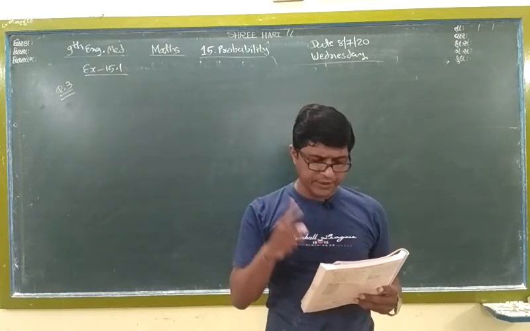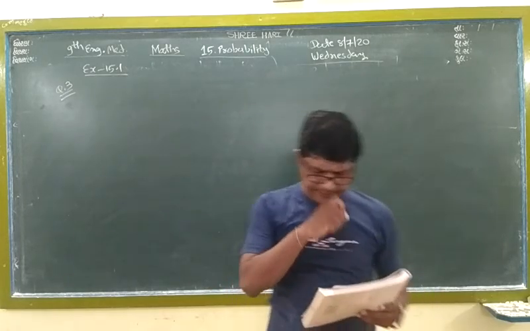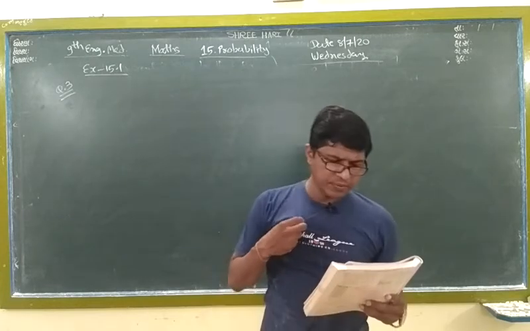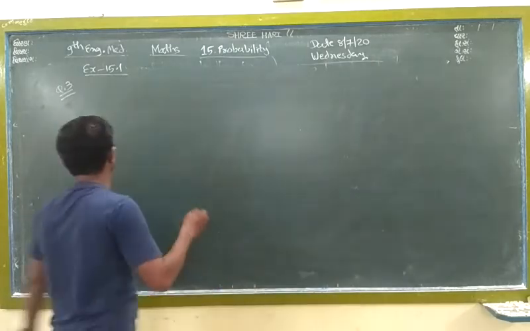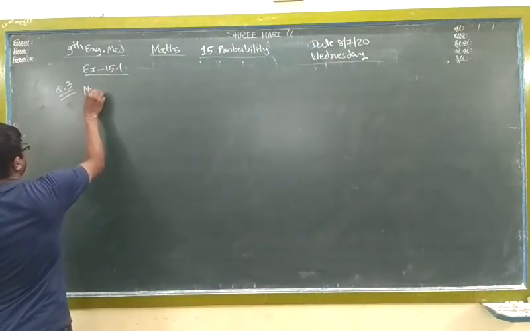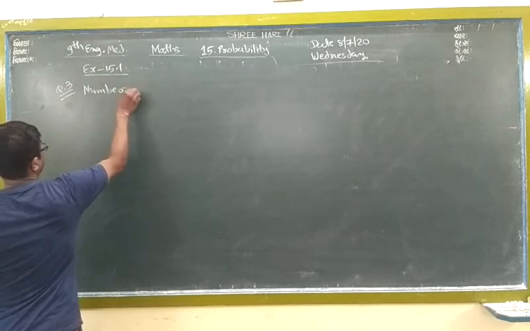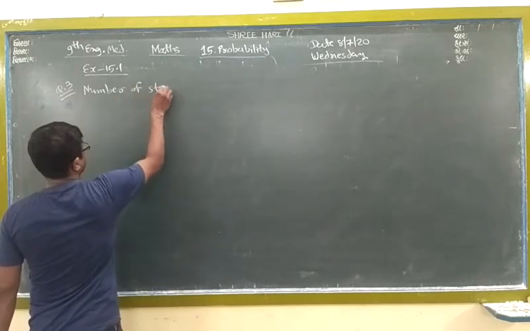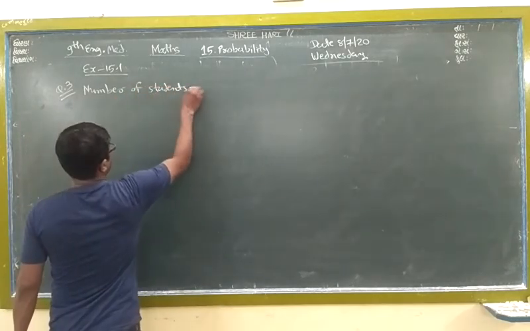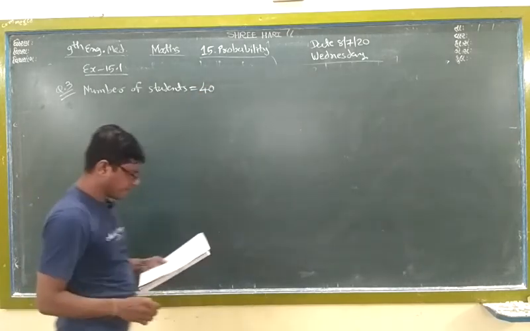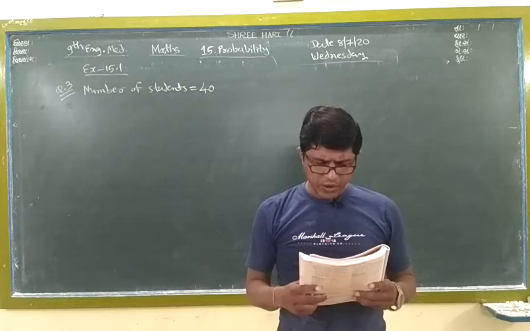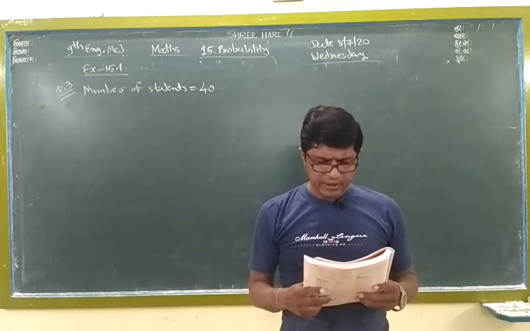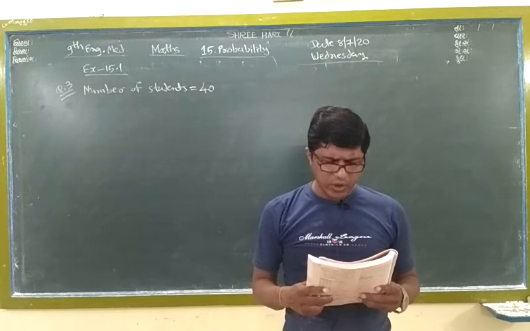Okay, chapter 14, you have to refer to it. I will tell you what is inside it. The number of students is 40, this is given. What is given? Okay, and also what do you find here? Find the probability that a student of the class was born in August.